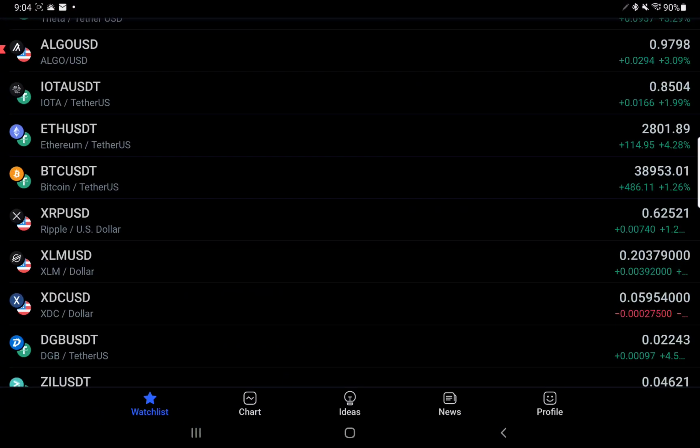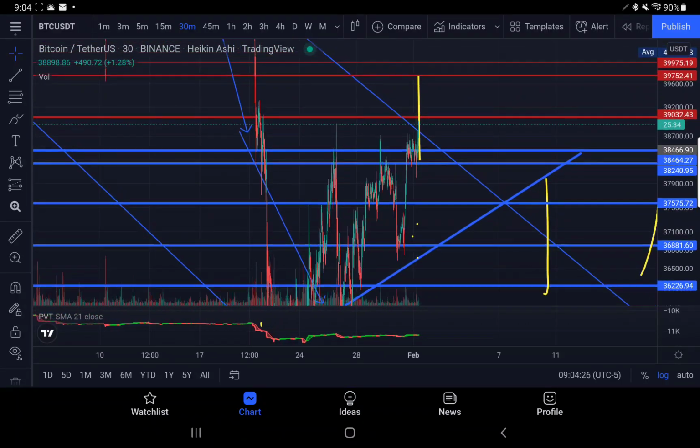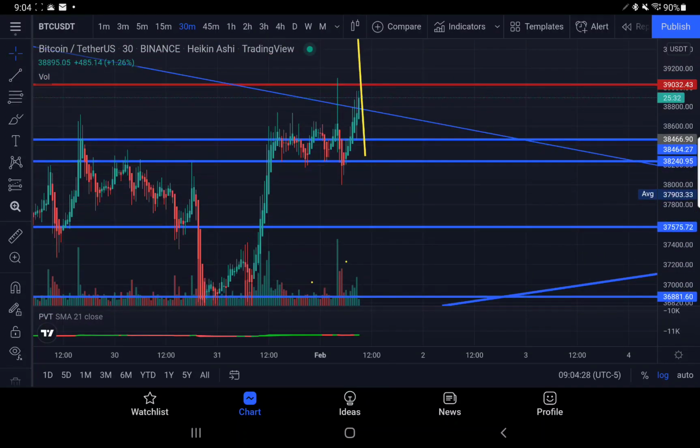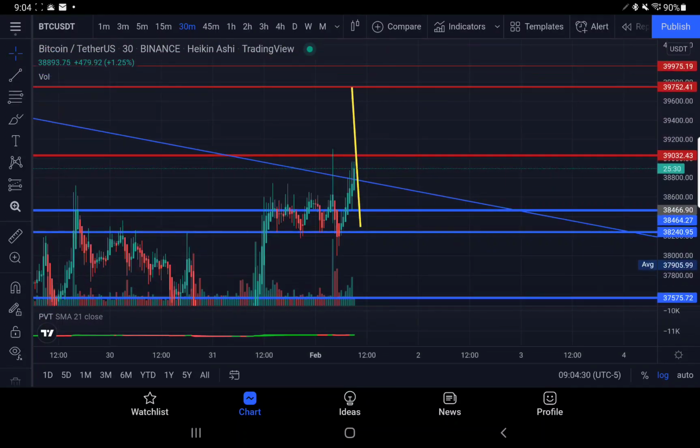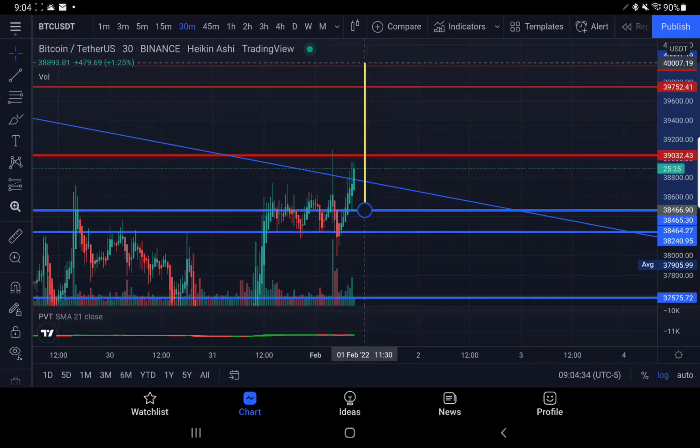And now let's look at Bitcoin and XRP because you guys have to see what's going on. Bitcoin's trying to get to 39,000. We've talked about this. If it breaks up, we could be looking at the 39,995, 39,000 area right up here. That's what I would be expecting, but 39,000 is a heavy resistance. We've already been resisted upon it once. We do have a little bit of volume coming in on the 30 minutes.